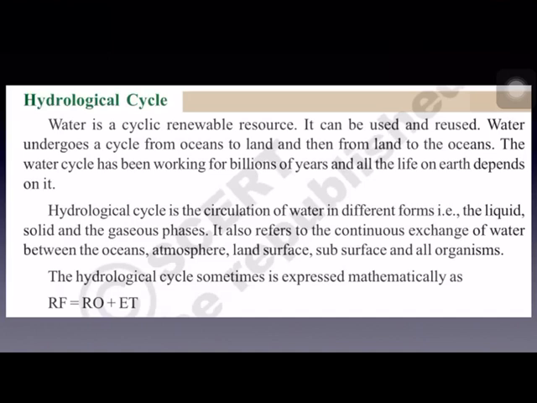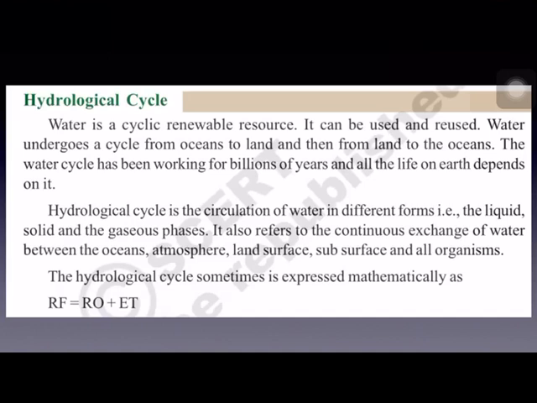RF means rainfall. RO means runoff. When rainfall occurs, some part of the rainwater is absorbed by the earth's surface. Where there is tree cover or plants, they stop the rainwater and it gets percolated into the ground and gets recharged as groundwater.